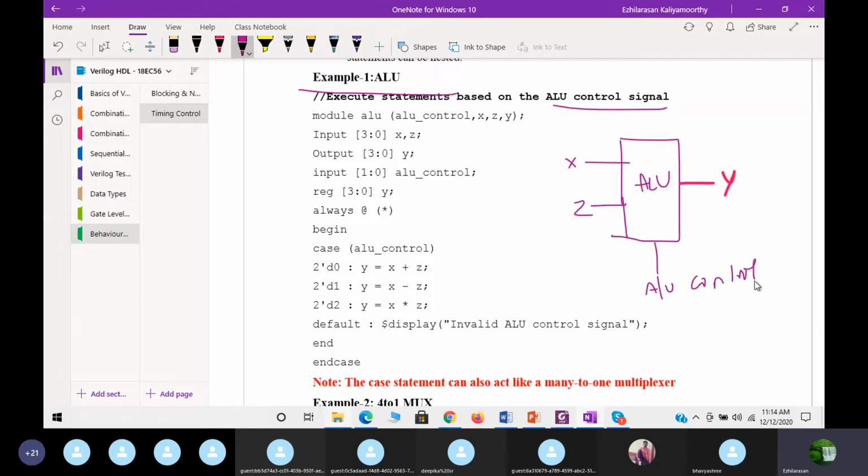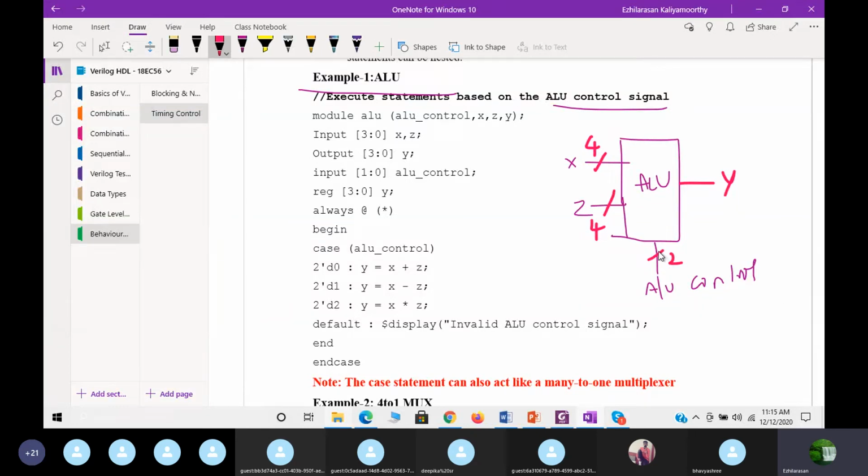Now, I want to perform some 4 operations. X and Z can be any value. The ALU control chooses which operation you need to perform. X and Z are how many bits? 3:0 means it is 4 bit. As you know, in your microcontroller you might have studied this. Both are 4 bit. I need to perform 4 operations, so how can I perform them?